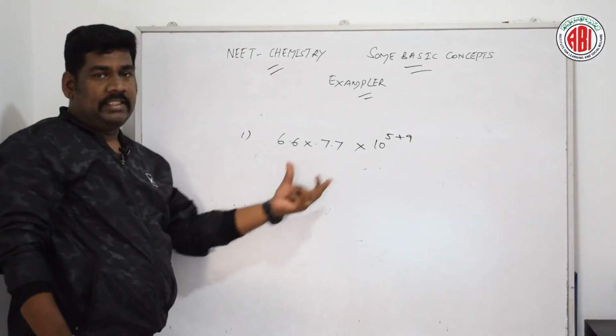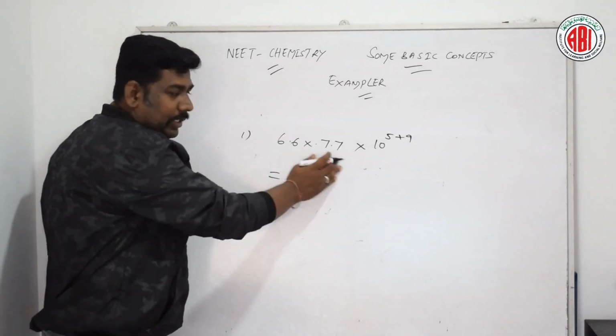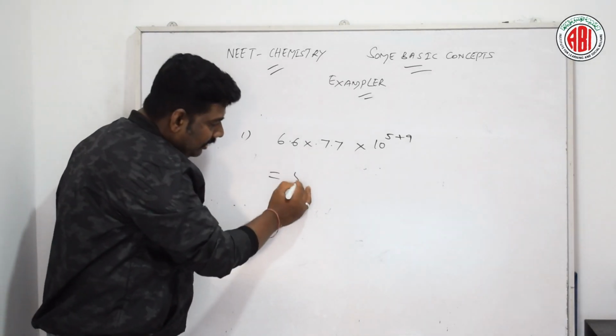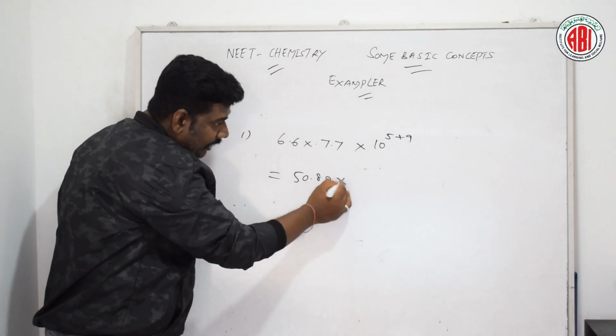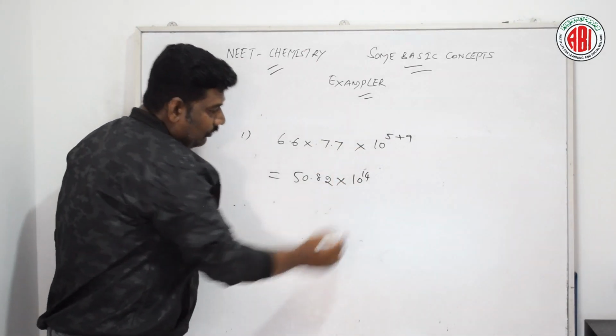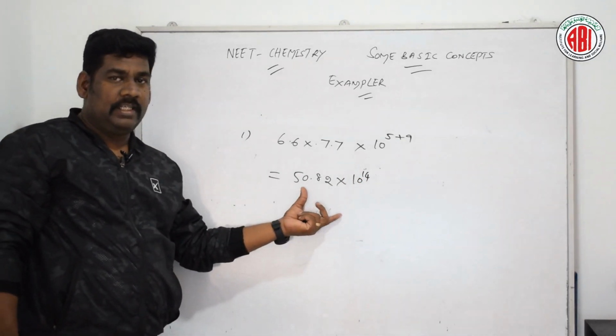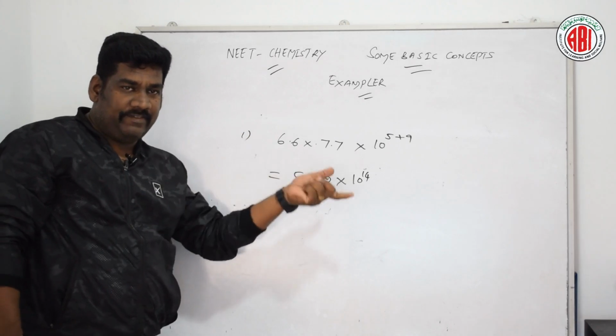So simplifying this, what we will get? Multiplying these two values, we will get 50.82, and adding the exponents, we will get 10 to the power of 14. So by this way we can solve this mathematical operation into scientific notation.